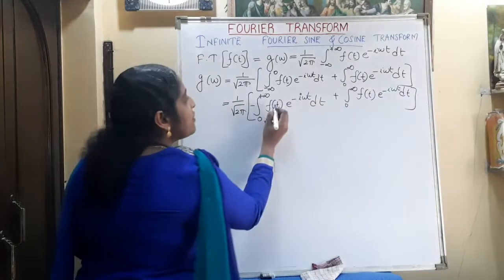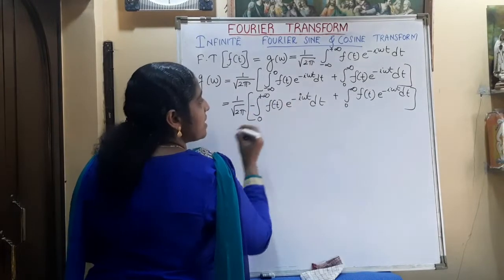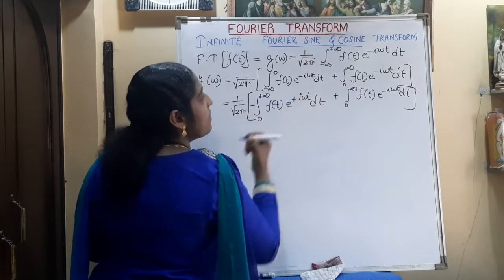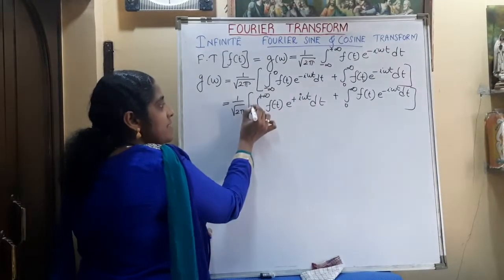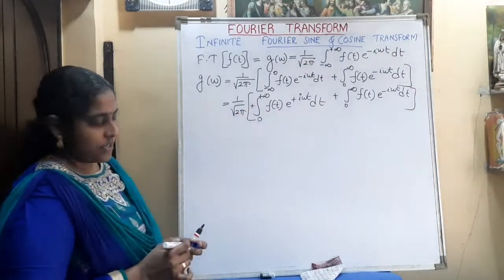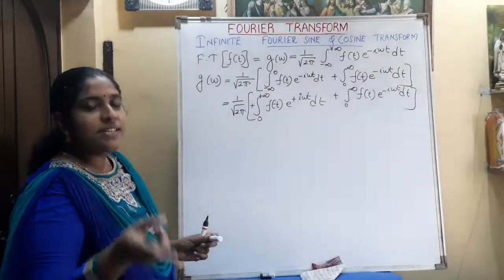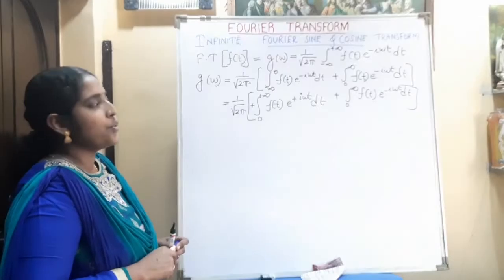So here f of t becomes f of minus t. Here t becomes minus t, so it becomes plus t. This dt becomes minus dt. So already one minus is here, so that becomes plus t. So what we have done is we have changed the sign of the limit and shifted the limit too.